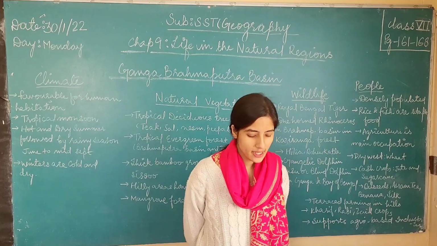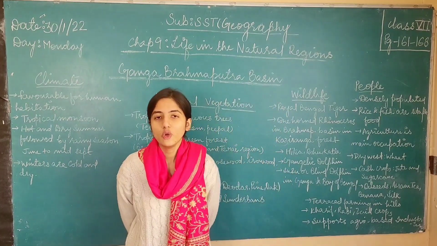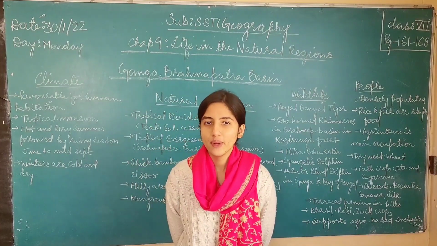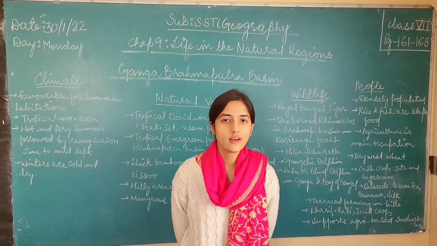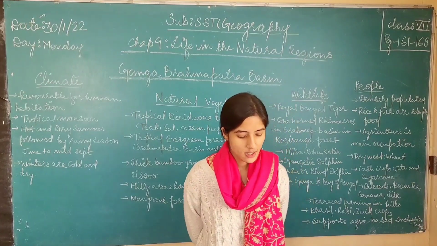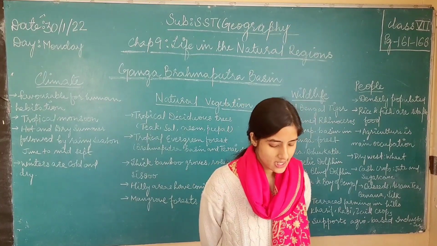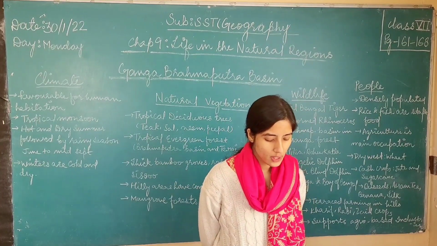So these plains are joined mainly in the state of Assam, and together this plain is known as the Ganga Brahmaputra plains. So this alluvial soil plain, when joined by the Brahmaputra plain together in the state of Assam, is known as the Ganga Brahmaputra plain. And this Ganga Brahmaputra plain is also known by another name, which is Northern Plains. It extends from west to east. The topography of the plain is uniform.